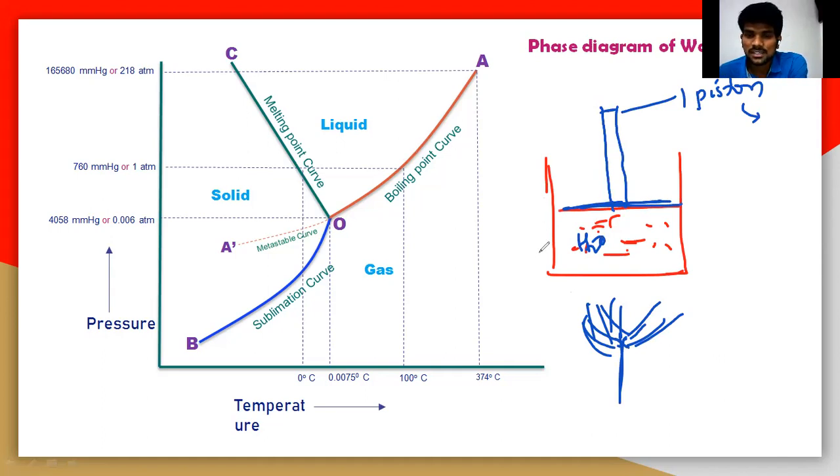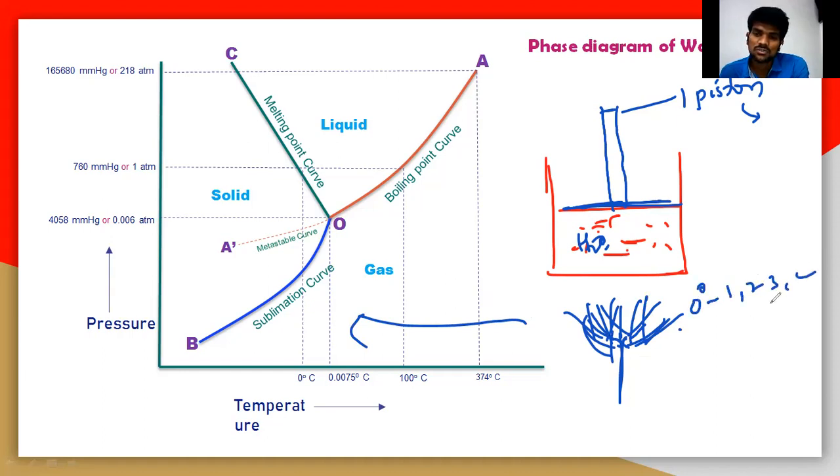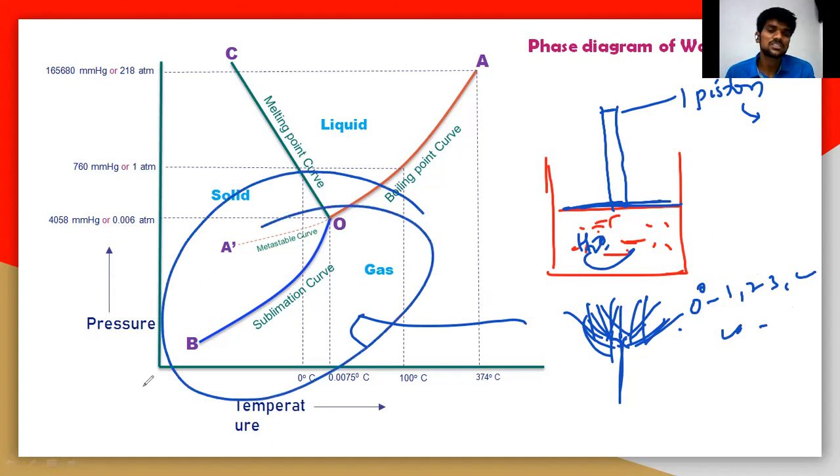You can take the beaker, which has water, and I'm taking a piston above the surface of the water, and here I'm taking the vapor. So I'm taking the flame to boil this particular water. When you increase the temperature at a particular pressure, what happens? That can be understood by using this phase diagram. If you boil this liquid, you can increase the temperature from 0, 1, 2, 3, 4, 5, 6, or whatever, maybe 20, 30, 100, 200. So what happens to the liquid? That can be understood by using this phase diagram.